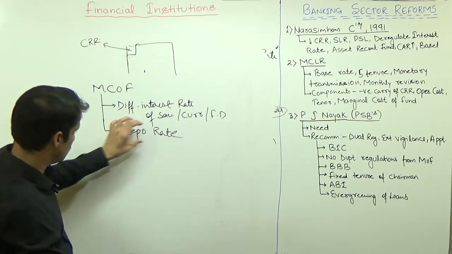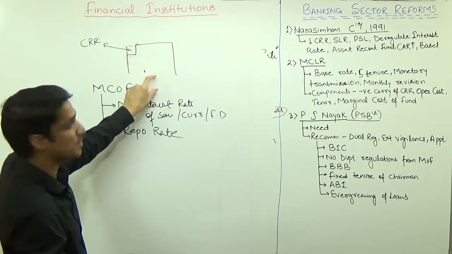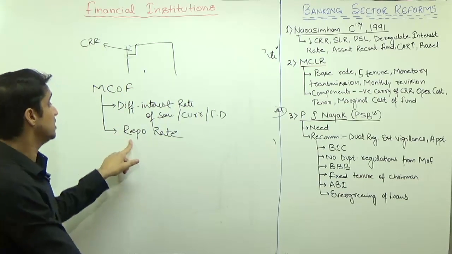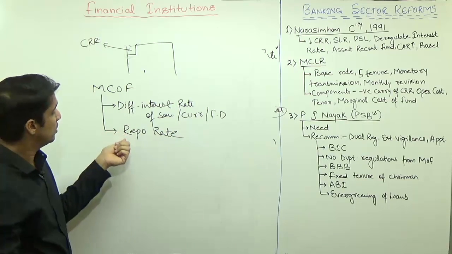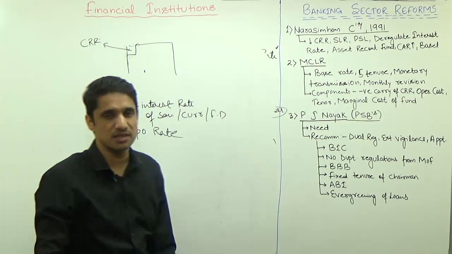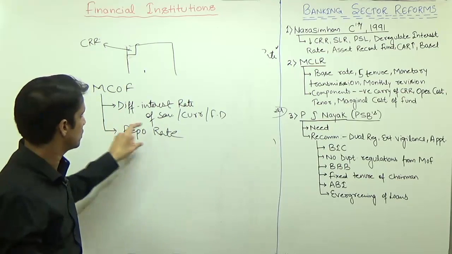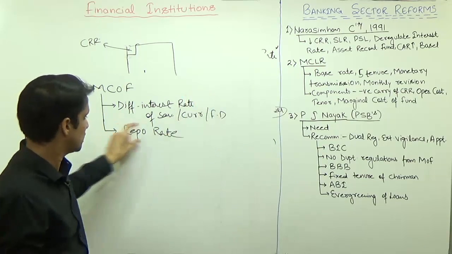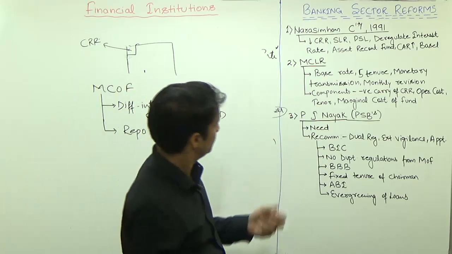So this is the new thing. Now there is a one-to-one relationship between repo rate and the MCLR. When RBI increases the repo rate, the value of MCLR will increase. If the value of repo rate decreases, then banks will also decrease their MCLR. So this is the new thing, marginal cost of funds. Now it directly considers the value of repo rate.